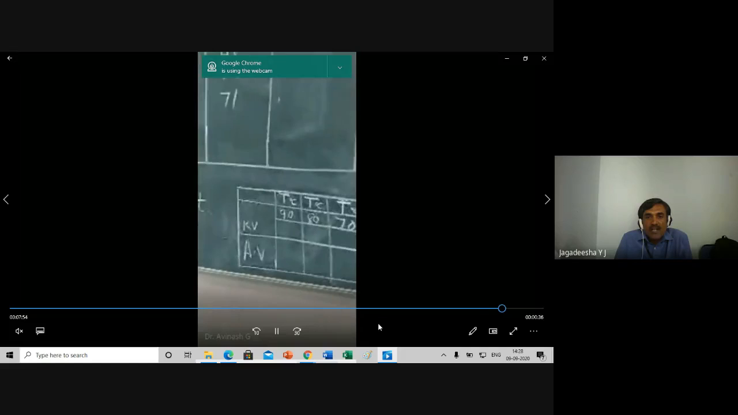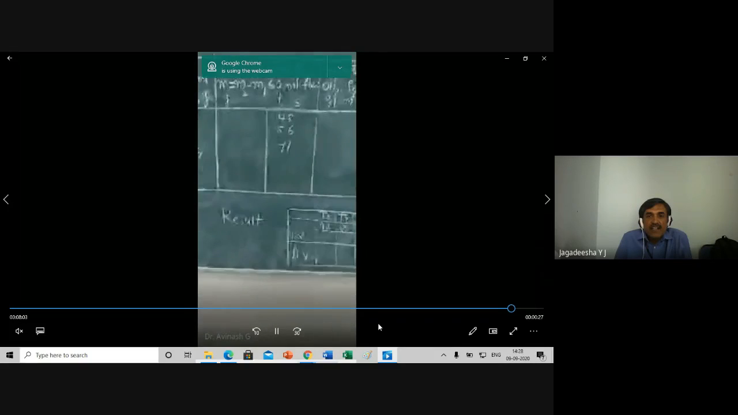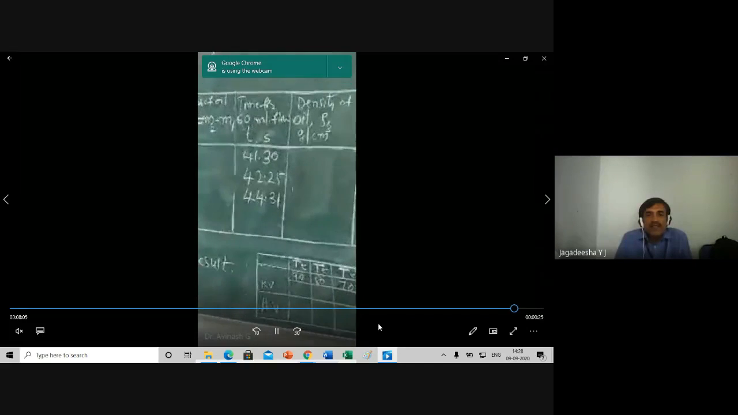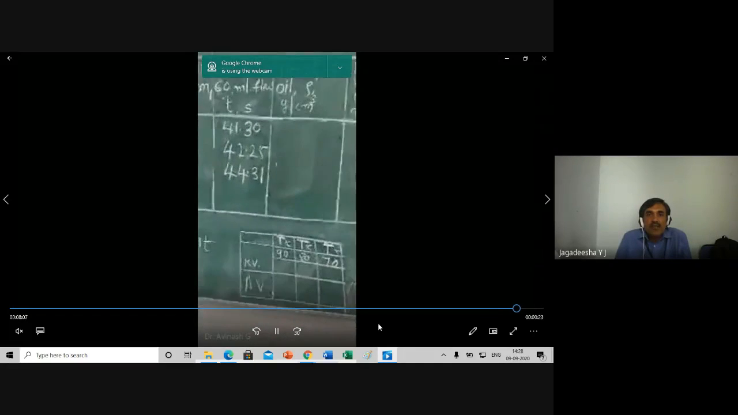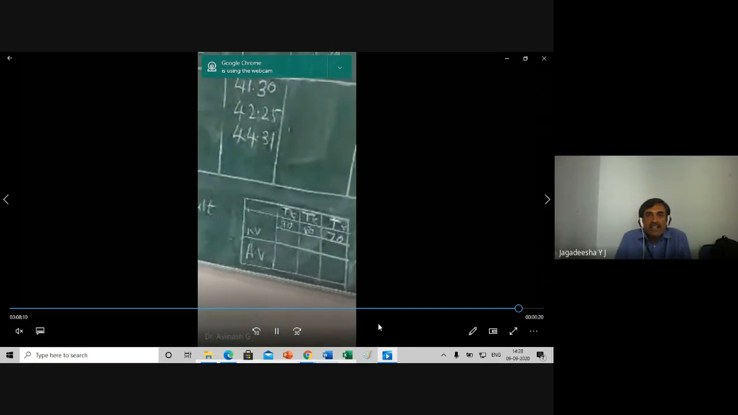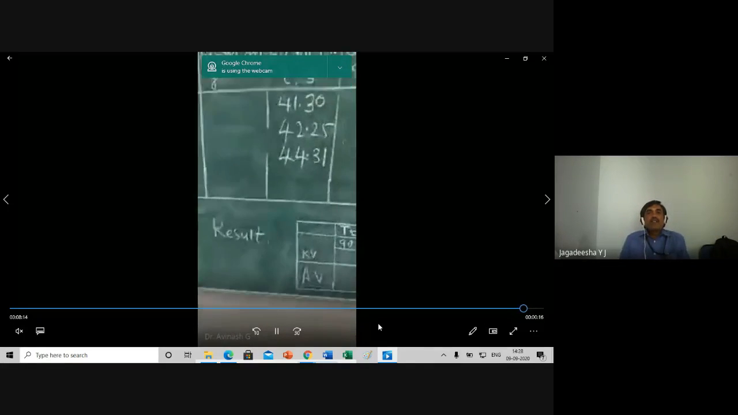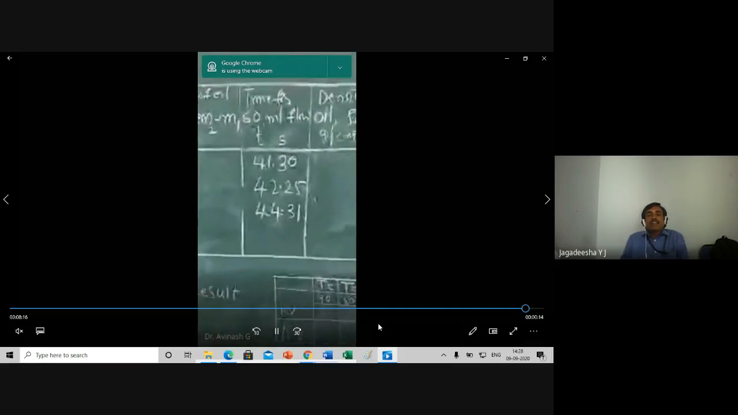Okay. Now complete the tabular column and the nature of the graph, kinematic viscosity or absolute viscosity versus temperature, and the result tabular column: kinematic viscosity, absolute viscosity. KV means kinematic viscosity, AV means absolute viscosity at temperatures of 90 degrees, 80 degrees, 70 degrees. You have to repeat that. The time for 60 ml of flow is 41 seconds, 42, 44 seconds, which we have written on the board. That is the observation.